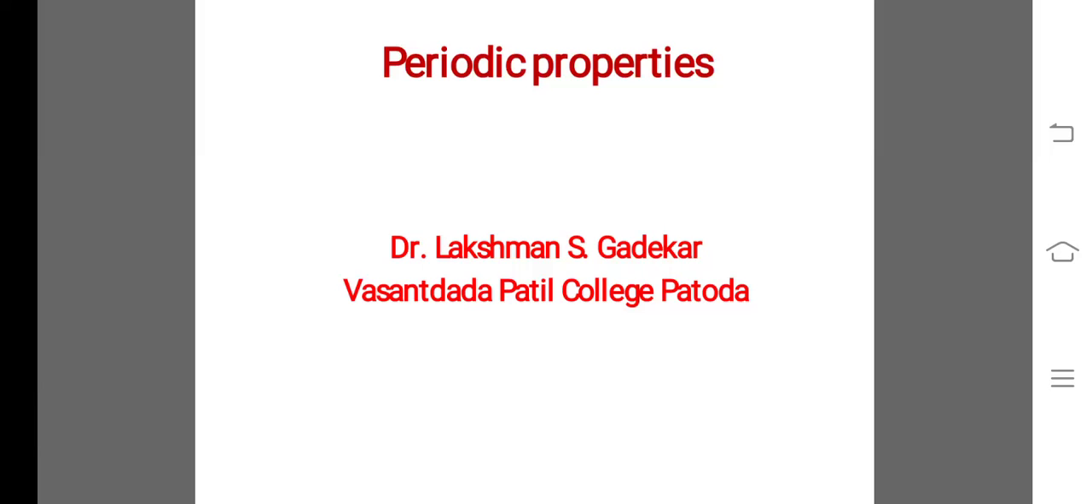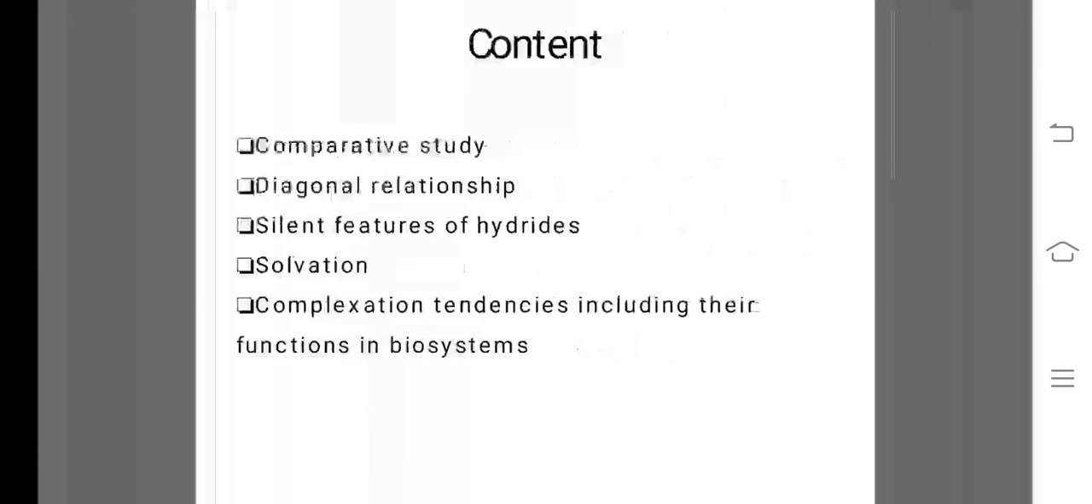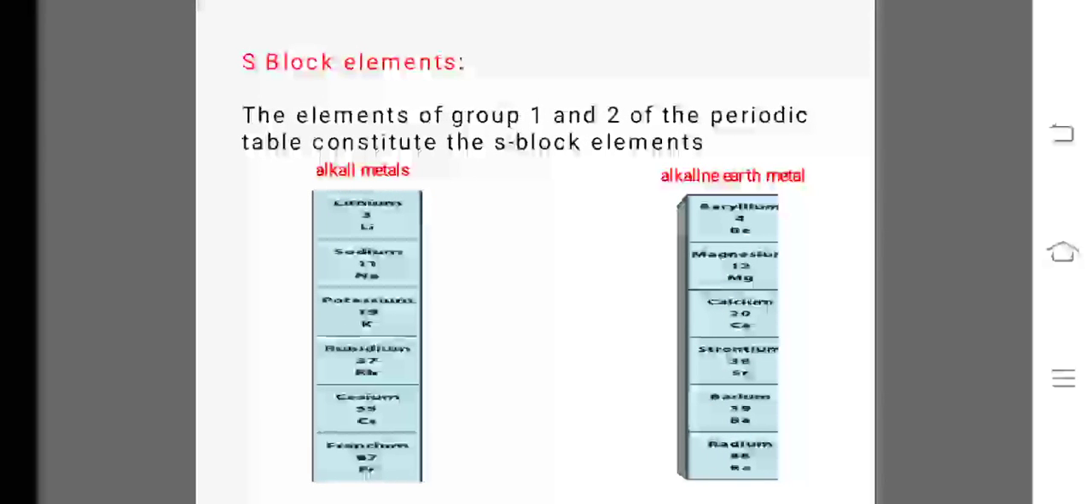Now, we will learn about the periodic properties. So, here are the contents of the periodic properties. First one, that is the comparative study of the properties, diagonal relationship, salient features of hydrides, solvation, complexation tendencies, including their functions in biosystem. Let's first see what are S block elements.